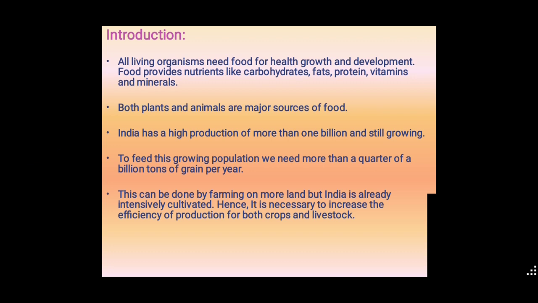We have to increase food production by using different techniques and methods. That is what we call food improvement. This can be done by farming on more land, but India is already intensively cultivated.